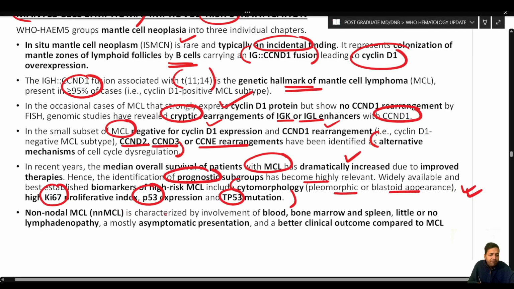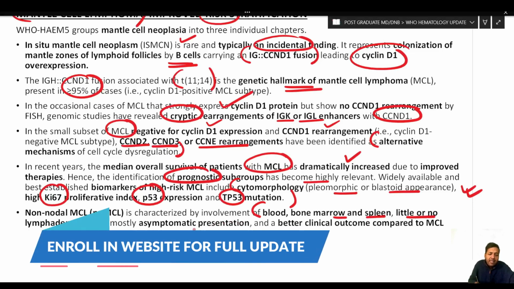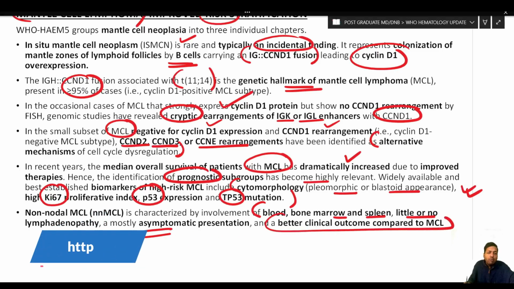Non-nodal mantle cell lymphoma is characterized by involvement of blood, bone marrow and spleen, little or no lymphadenopathy, a mostly asymptomatic presentation, and a better clinical outcome compared to mantle cell lymphoma.